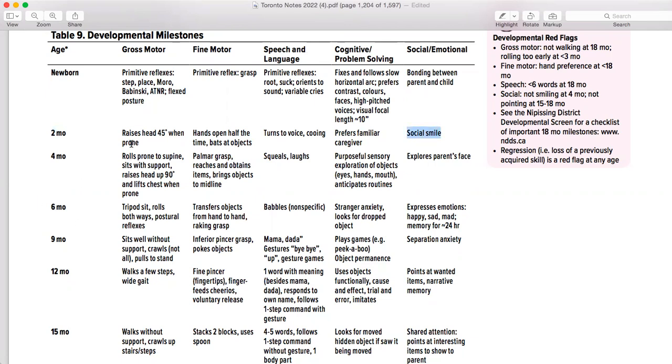So the baby starts picking up his head. In Valentine's Day, they start developing feelings and stuff like that. So I have remembered it like in 2 months, they start picking up their head and start developing a social smile. So social smile is important at 2 months.